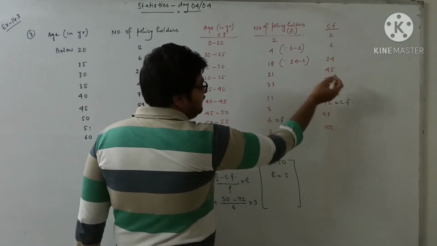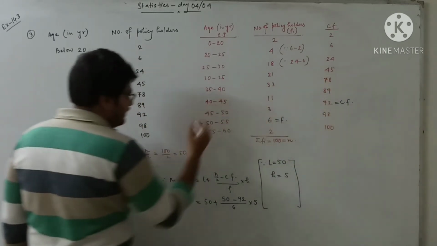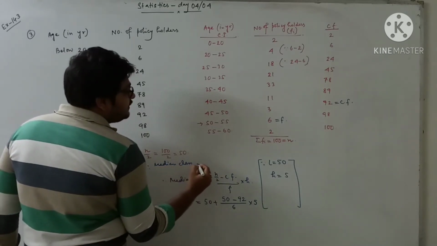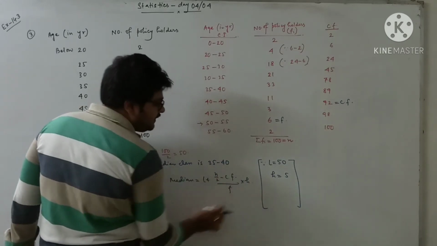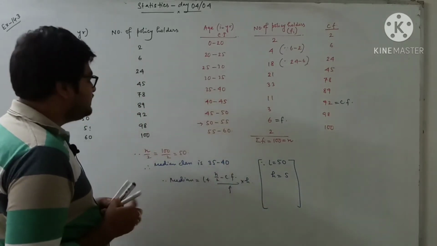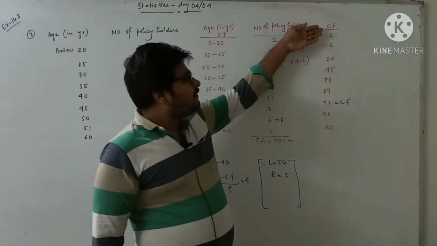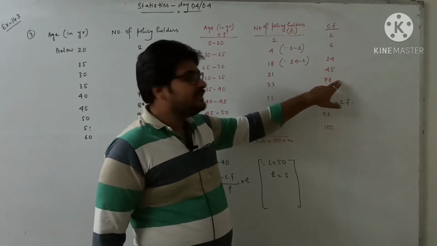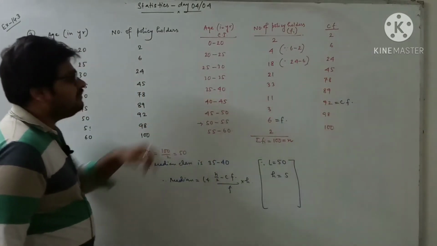I have to check the 50 from the CF. So median class is coming 35 to 40. Sorry, written wrong class. Because N by 2 is 50, now you have to find out from the CF just 50 or right after 50 what value is here. That is 78. So regarding 78, the median class is 35 to 40.